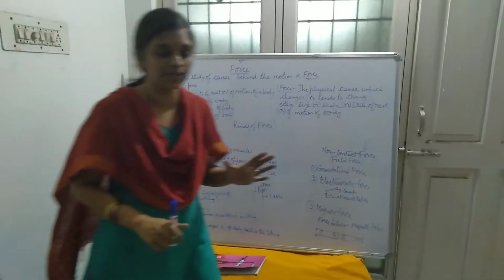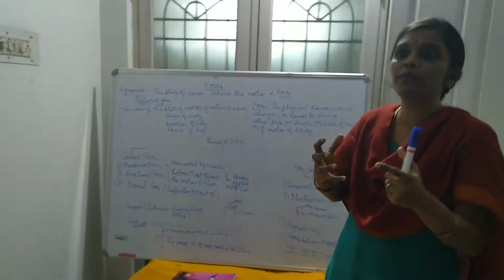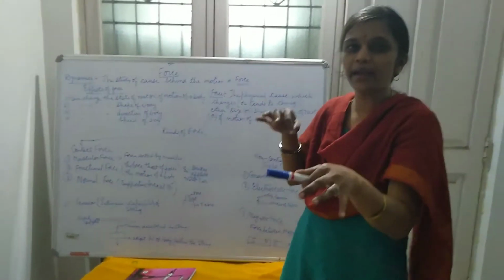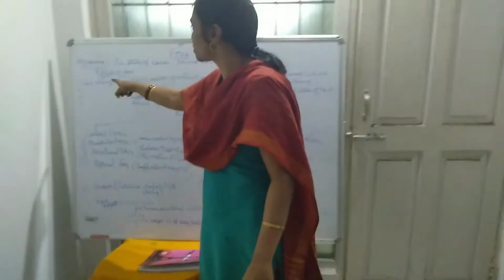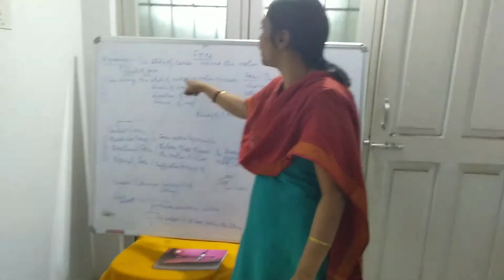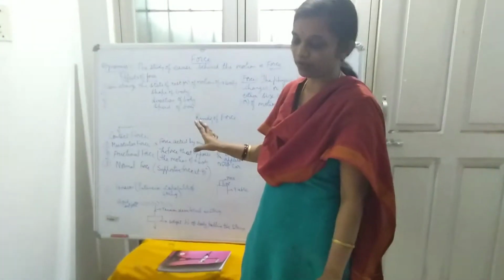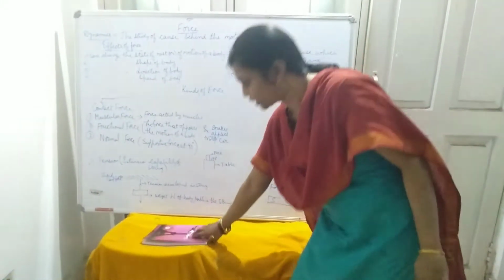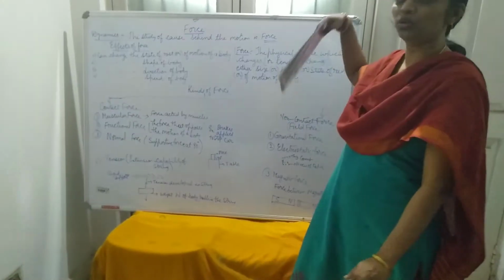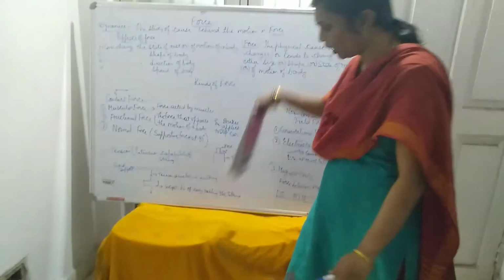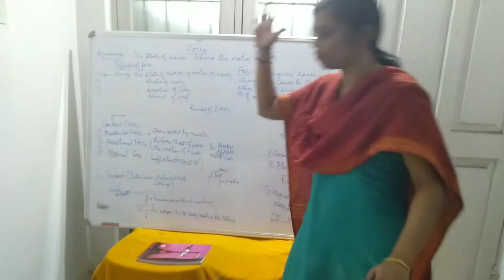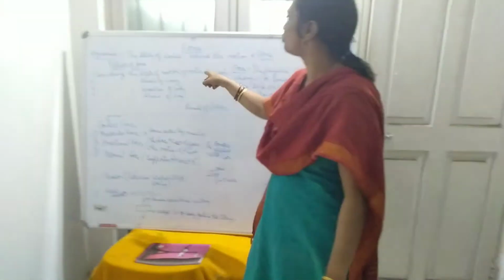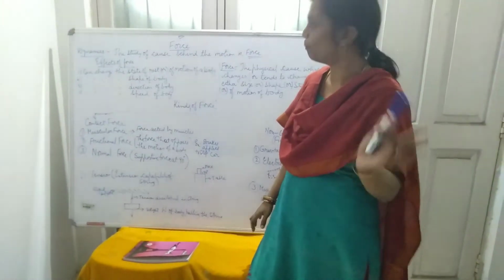Now, what are the effects of force? Force can be used to crumble a paper or to tear an object, whatever it is. It can change the state of rest or state of motion of a body. As I said, this book is at rest. Now I want to move it, so I am applying some force to move the book from rest. Now the book is moving, and I am applying some force to stop it. So force can change the state of rest or motion of a body.